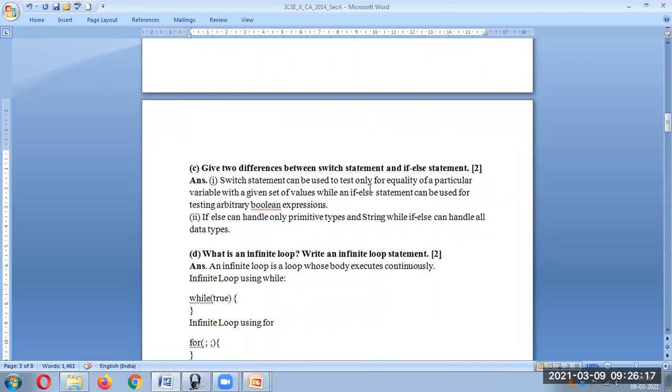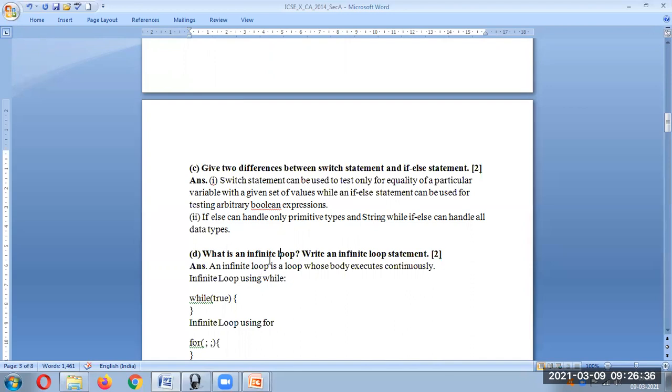Okay, second thing you can write: switch is used to test for equality of a particular variable with a given set of values, while the if statement can be used for testing an arbitrary Boolean expression. Switch can handle only primitive types and string, while if-else can handle all data types.